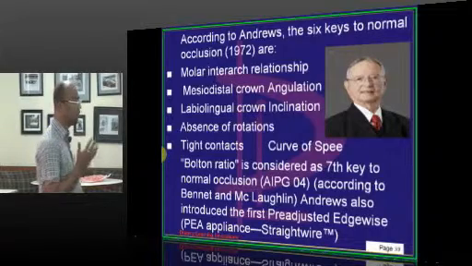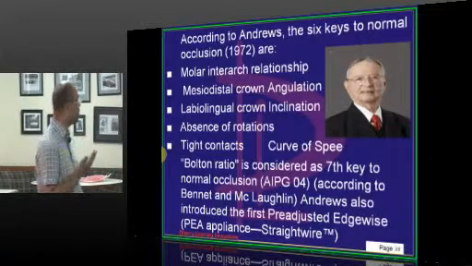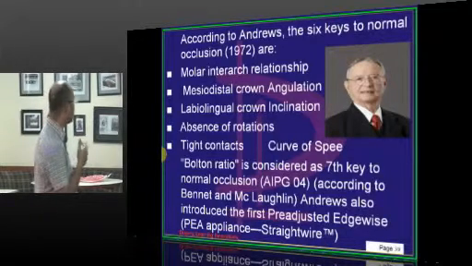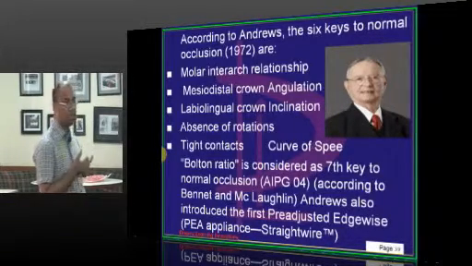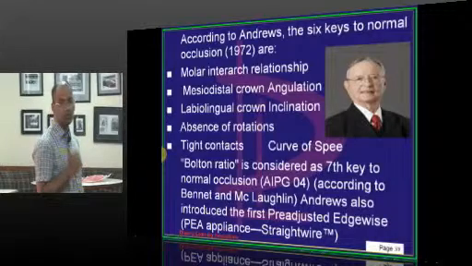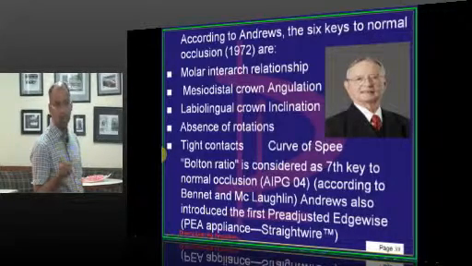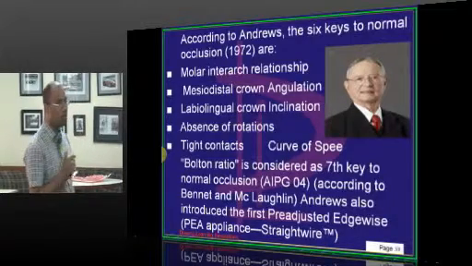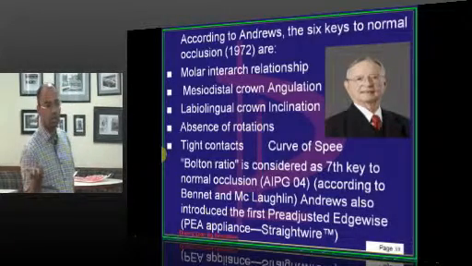Then the labiolingual or buccopalatal crown inclination, which is the torque, and then the absence of rotations, tight contacts, and curve of Spee. Curve of Spee should ideally be flat, or 0 to 0.5 mm. These are the 6 keys which have to be followed to achieve a near normal occlusion at the end of the treatment.